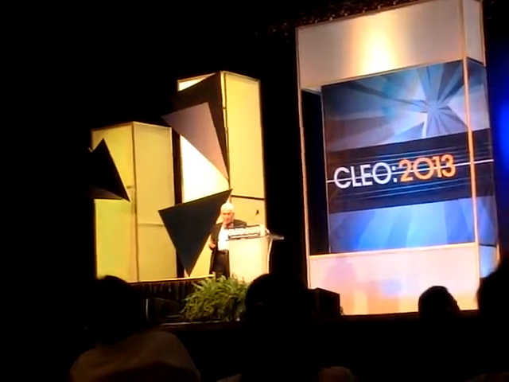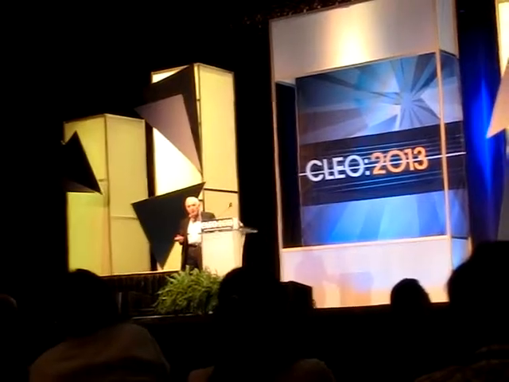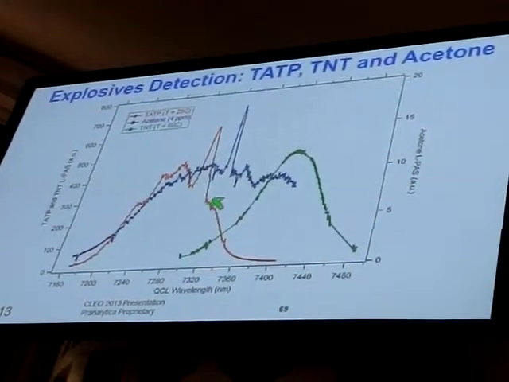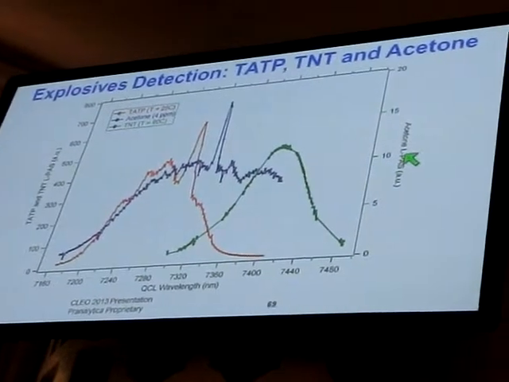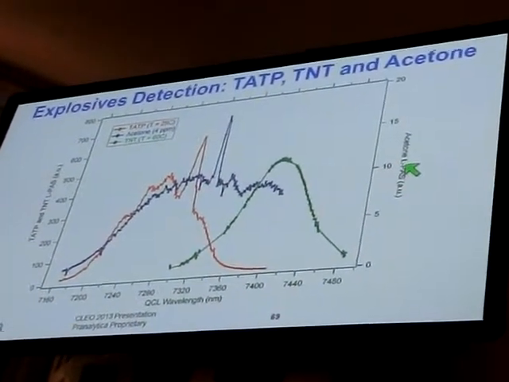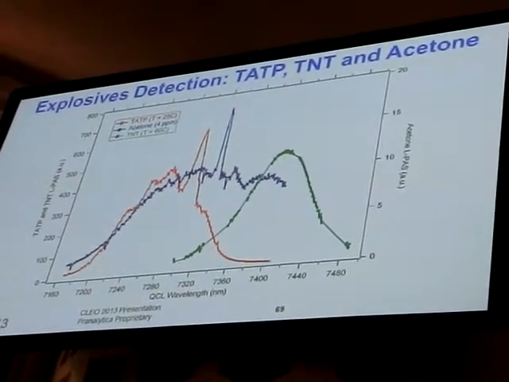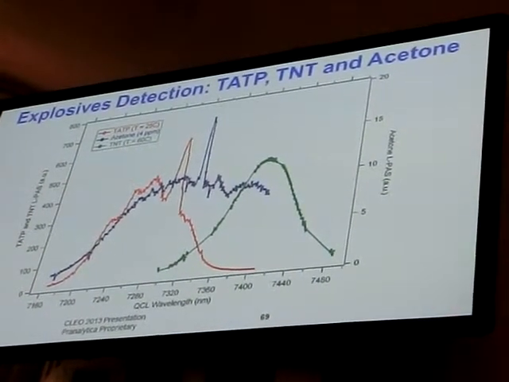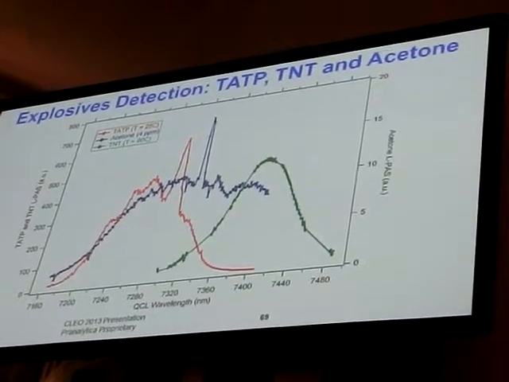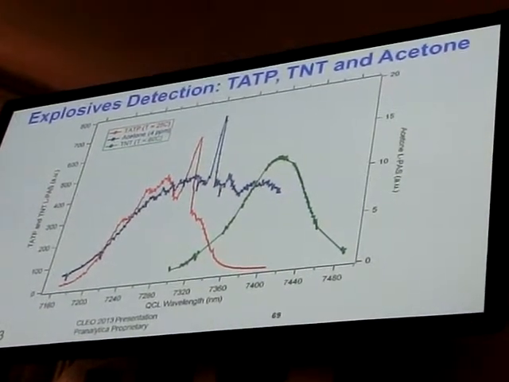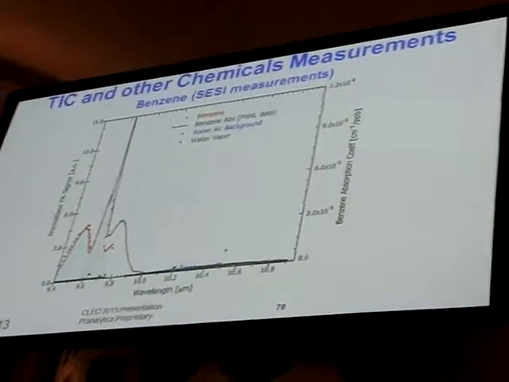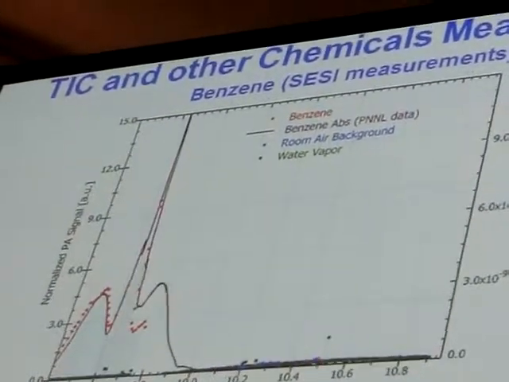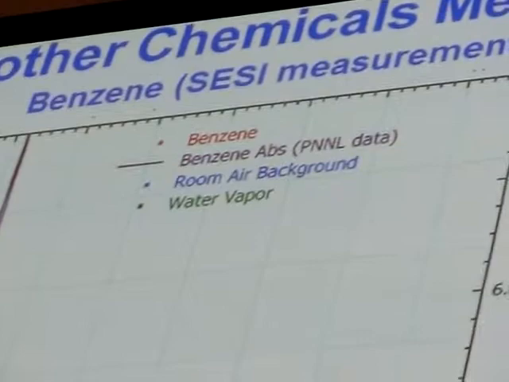And the blue curve is one of the ingredients that goes into making TATP, acetone. What I show here is that you can detect not only explosives, but you can also detect the precursors for these explosives, so that before the explosive is made, you can detect that somebody is trying to do something unsavory.